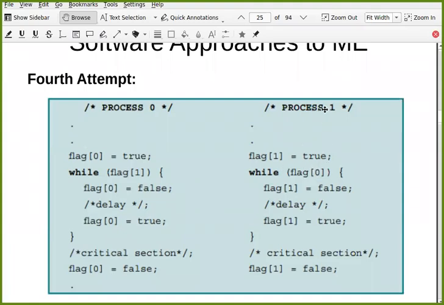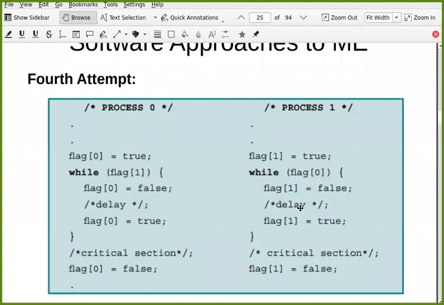Same thing happens here. Process 1 says that I want to enter, but it checks if the other process also wants to enter. Let me give a chance to that process by setting my flag equal to false. Let me execute this way. Say flag 0 is true and flag 1 is also true. Before process 1 gets switched, it checks the condition of flag 0. It is also true, so flag 1 will become false. It sets its own flag to false and delays.